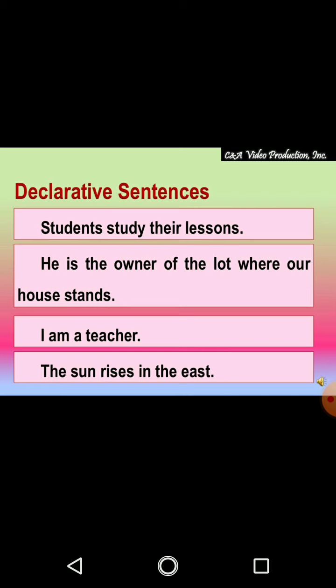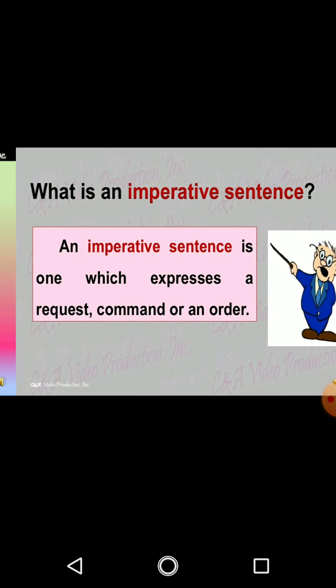Let's understand the first example. Students study their lessons. In this sentence, the subject is students, and what are they doing? They study their lessons. He is the owner of the lot where our house stands. It is a fact that he is the owner of the lot where our house stands. I am a teacher. It is a fact. The sun rises in the east. This is also a fact. The sun always rises in the east. Now these examples give a detailed understanding of the declarative sentence.